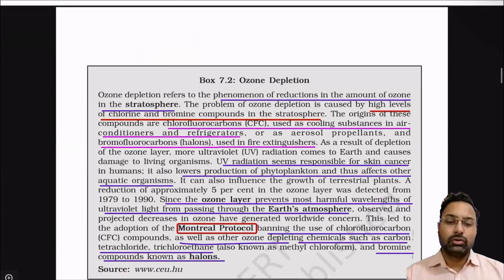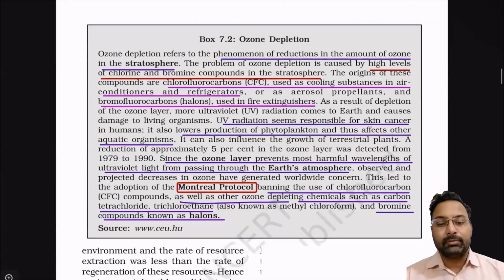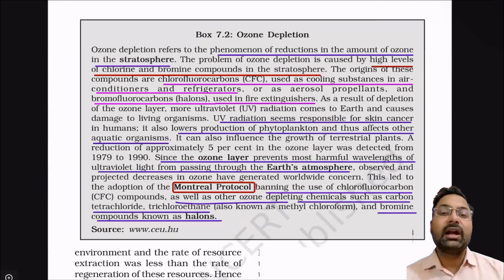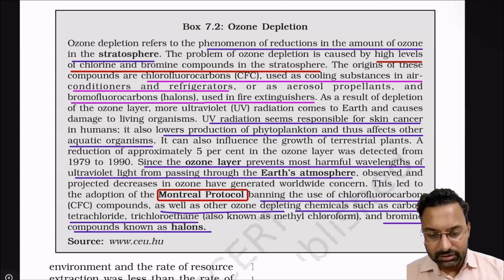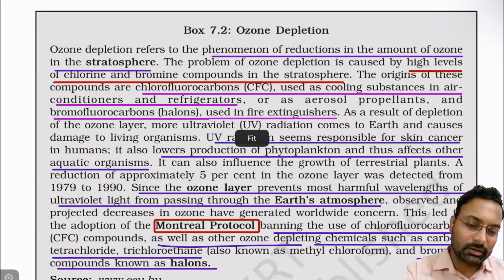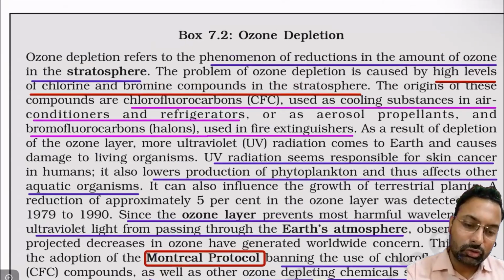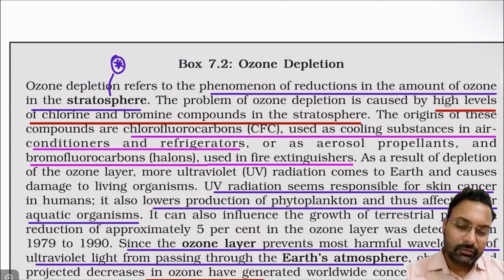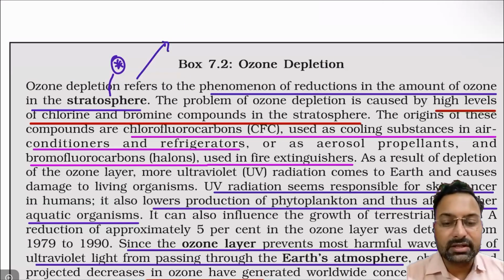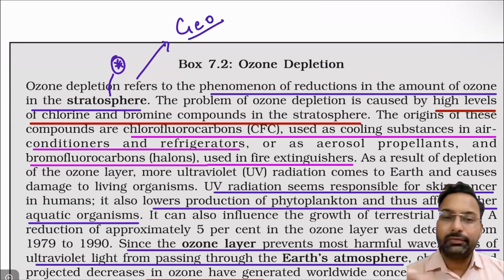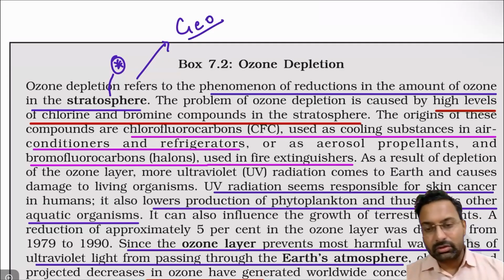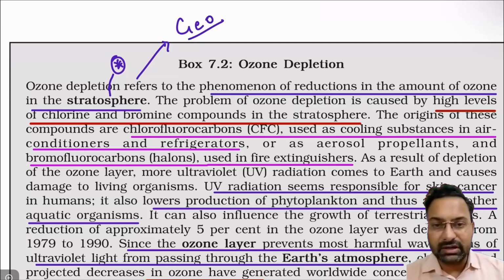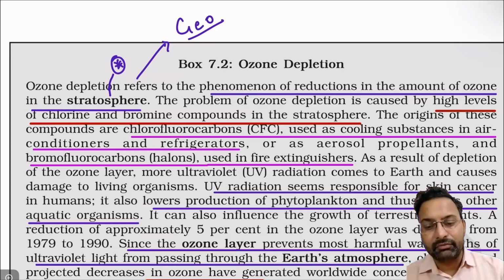Okay, what is ozone depletion? Ozone is a very important gas that can be found in the stratosphere. You should always remember where this ozone is found: it is found in the stratosphere. And where is this stratosphere situated? We will be discussing it in the geography portion of the NCERT. Our atmosphere is divided into different layers, and the stratosphere is one of those layers, and in that layer the ozone layer is found.